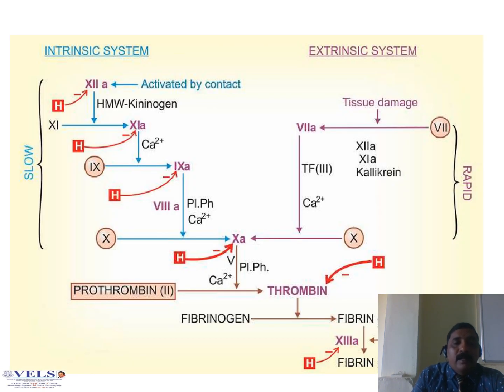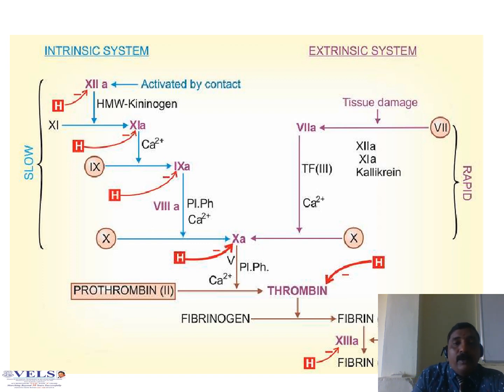So all of you should know how clotting occurs with all these factors. Prothrombin is converted to thrombin by the other factors. Calcium is responsible. Thrombin is responsible for converting fibrinogen to fibrin. So there is the intrinsic system as well as the extrinsic system, and drugs must be given to inhibit this system and inhibit clotting of blood.